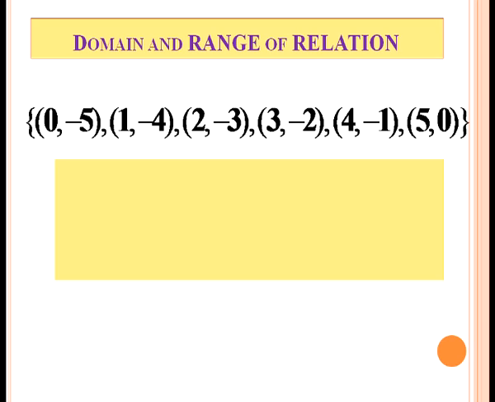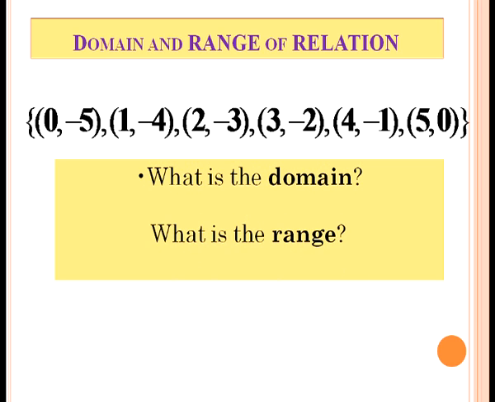Let us take an example, domain and range of a relation. The ordered pairs are (0, -5) is one ordered pair, (1, -4) is the second, (2, -3) is the third, (3, -2) is the fourth, (4, -1) is the fifth, and (5, 0) is the sixth ordered pair. How will you find the domain and range of a relation? Here the question is, what is the domain and what is the range?